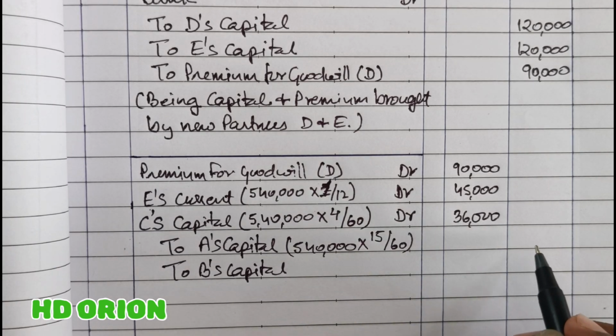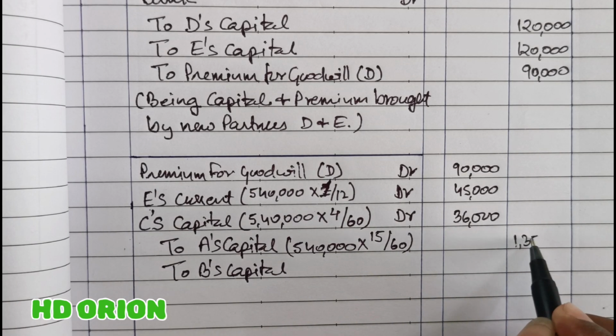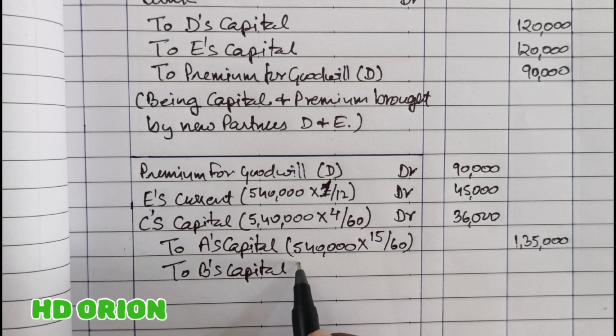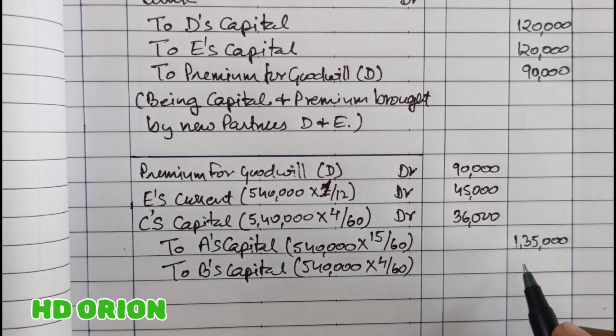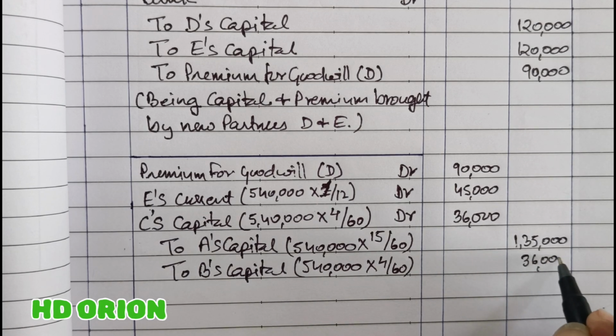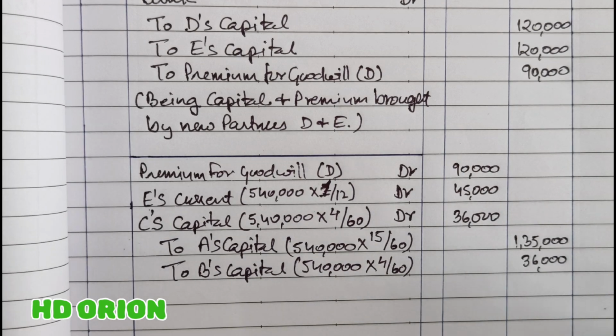So the amount is rupees 1,35,000. And B has, out of rupees 5,40,000, B has sacrificed 4 by 60th part from the total profit of the firm. So B will receive rupees 36,000. This way the treatment of goodwill has to be done.